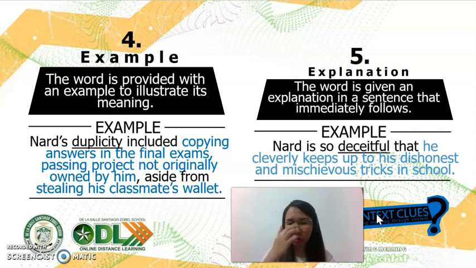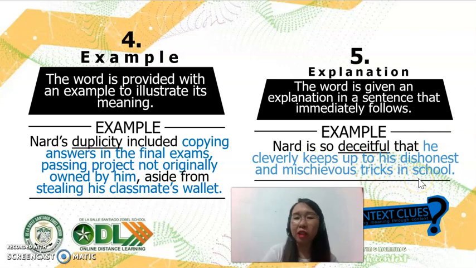So this time, as you can see, the word deceitful is being used, which is, just like what we have discussed earlier, the synonym of duplicity. He cleverly keeps up his dishonest and mischievous tricks in school. But please notice, what's the difference? The explanation is actually introduced by the word that. So, the word that introduces an explanation to the word deceitful. And so, the context clue here is "he cleverly keeps up his dishonest and mischievous tricks in school."